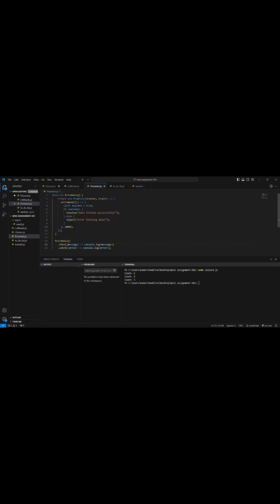The key components of promises: the state of a promise. Pending: the initial state, the operation has not been completed yet. Resolved: the operation completed successfully. Rejected: the operation failed and the reject method was called. Methods of handling promises: .then executes when a promise is resolved, meaning success. .catch executes when the promise is rejected.